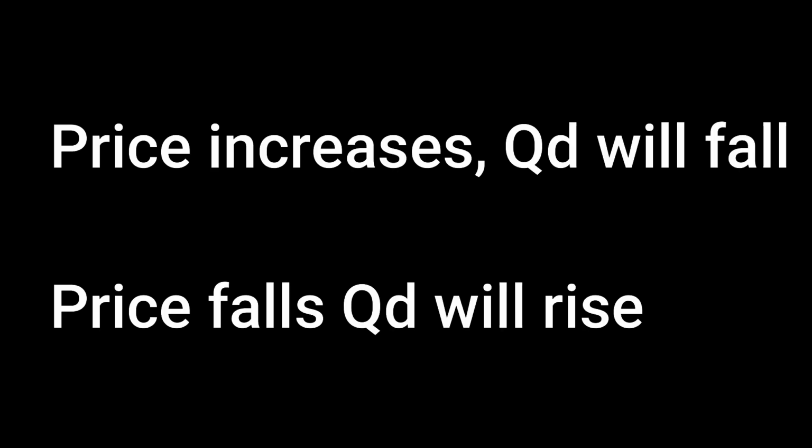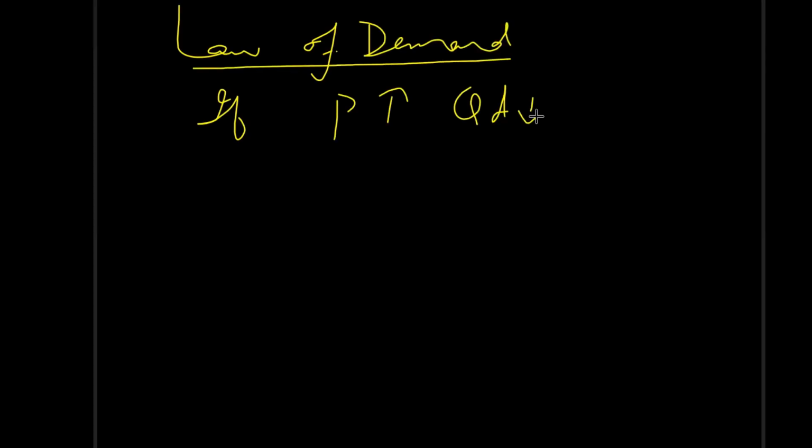Now let's have a look at the law of demand. Law of demand states that if we keep all other factors constant and if we change only price, then there will be a negative relationship between price and quantity demanded. What does this mean? This means that when price increases, quantity demand will fall, and when price falls, quantity demand will rise. This law explains human nature: when prices are low, people generally purchase a higher quantity because of greater potential to purchase.